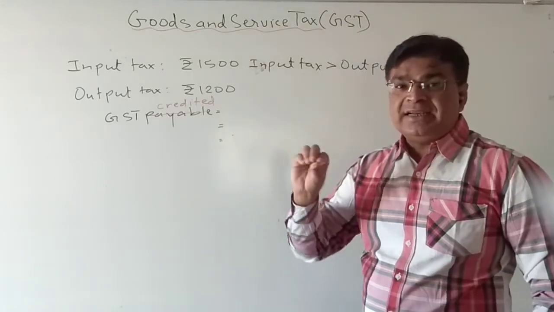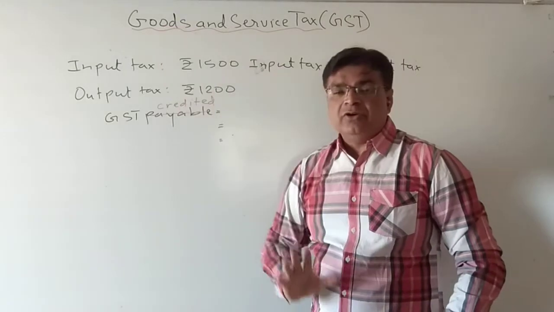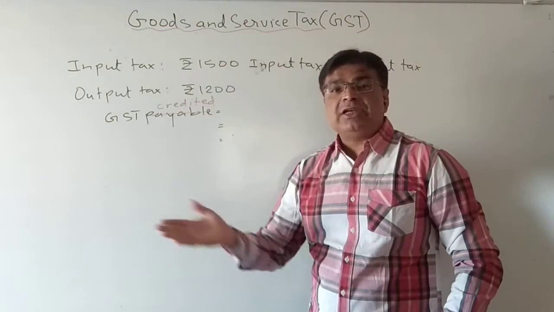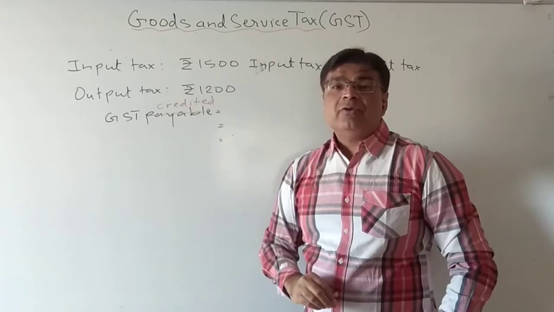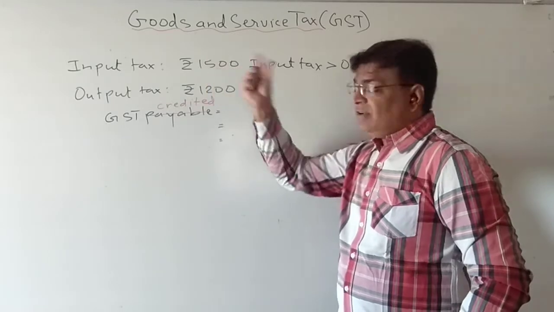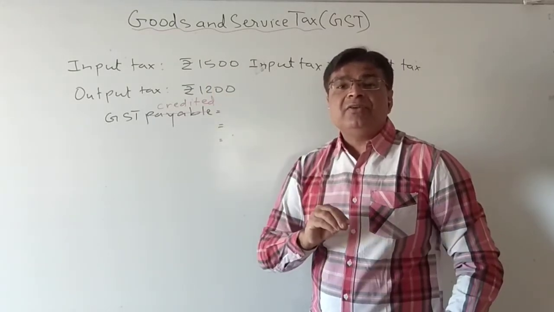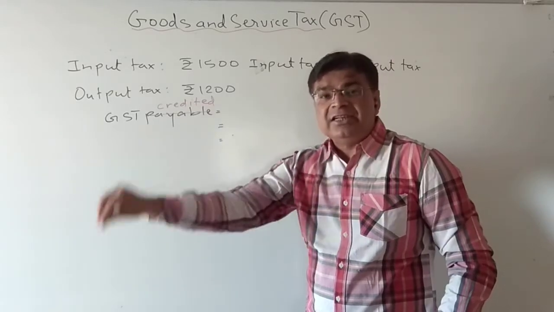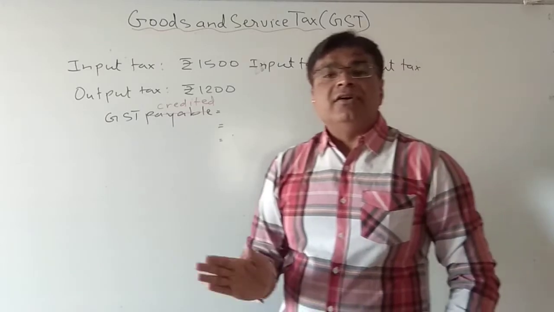GST will be credited because the reason is, 1500 rupees I already gave to the government, but when I sold the goods I only got 1200. Now what about this 300? From my pocket 1500 already went and I got only 1200. So what will the government do? The government will credit 300 rupees GST. So it is not lost to a retailer.